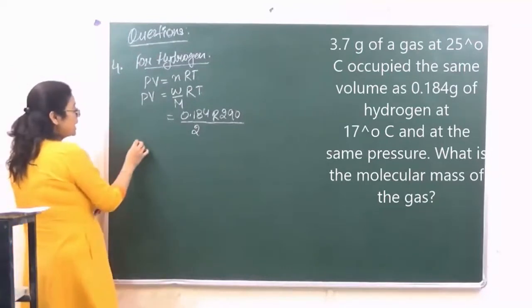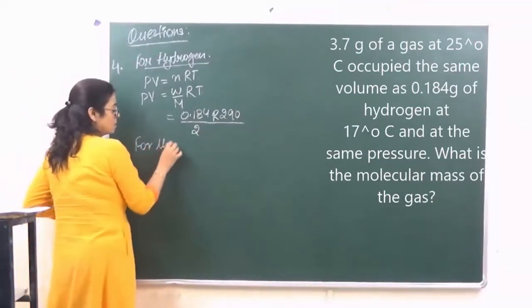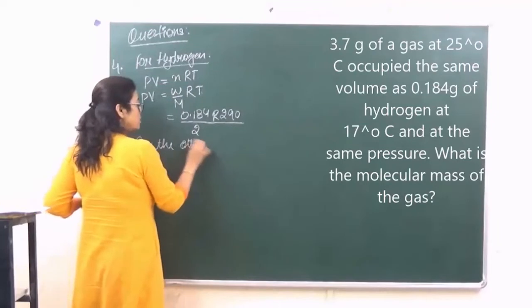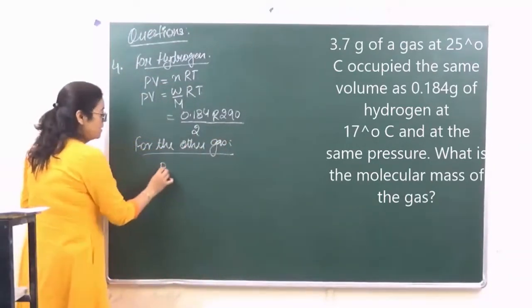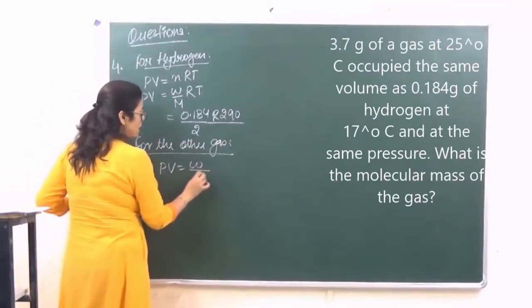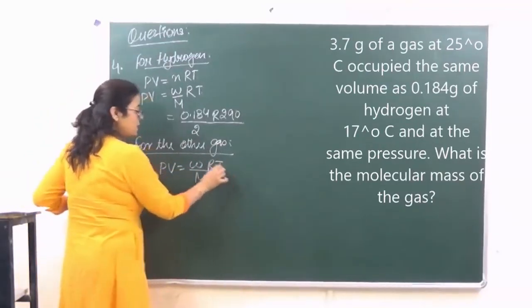Right? Now for the other gas, same expression, PV is equal to W upon M, RT.